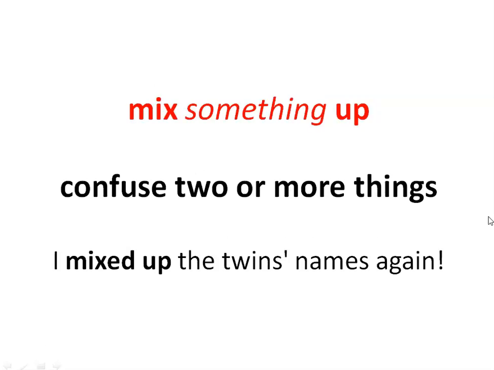The next one, mix something up. This is the phrasal verb, mix up something. Now the meaning: confuse two or more things. Now the example: I mixed up the twins' names again. Whenever there are twins, usually in the beginning we get confused, we do not recognize them properly. That's why here he mixed up the twins' names again. Instead of identifying the right person, he mixed up those names. He was confused. So that is the phrasal verb mix something up.